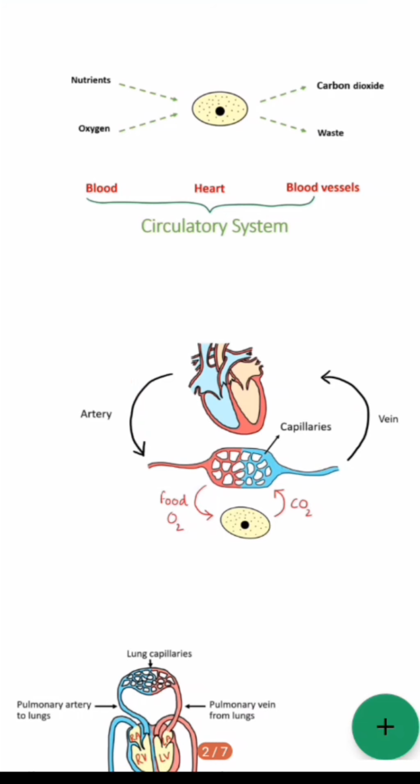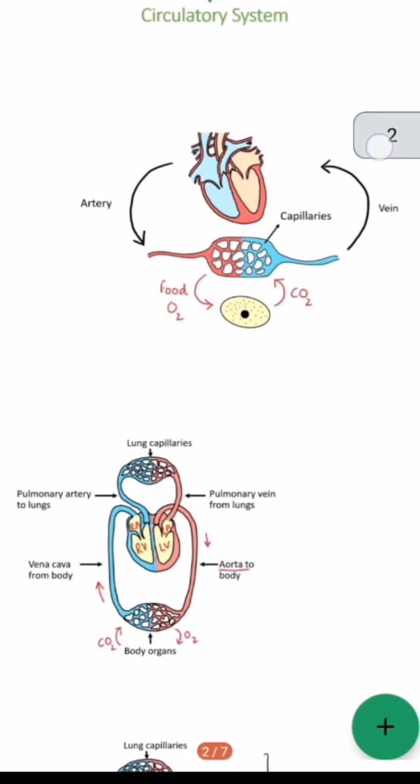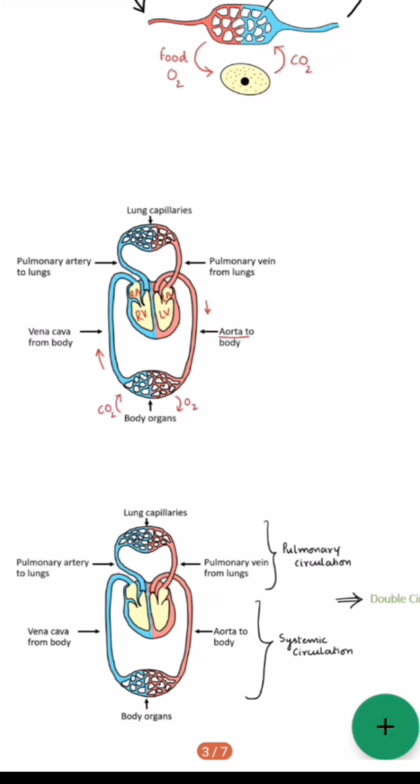Okay. Now we come to the point of double circulation. Double circulation generally occurs in human beings, in which the heart has four chambers. The passage of the same blood twice through the heart in order to complete one cycle is termed as double circulation.